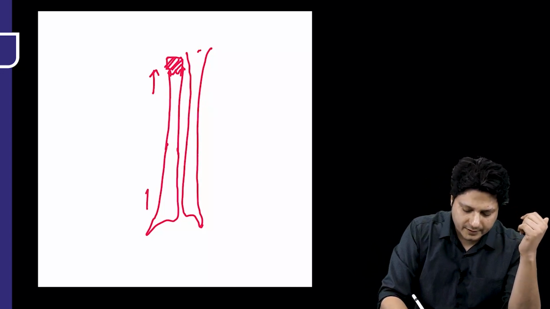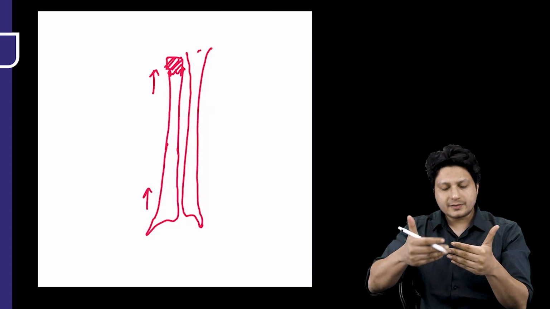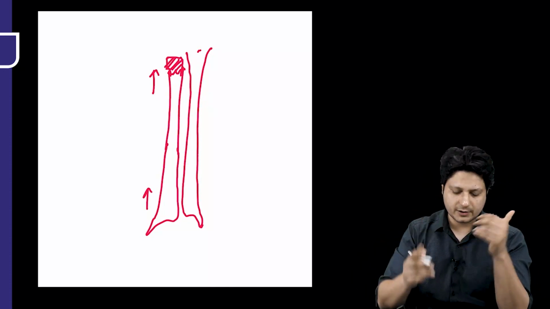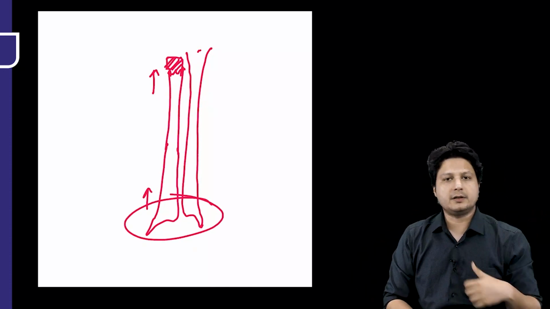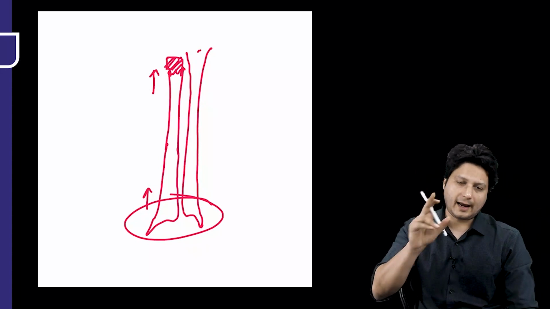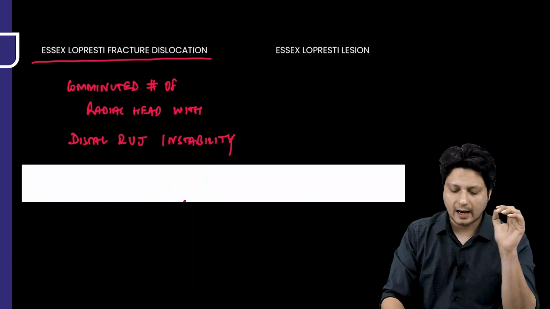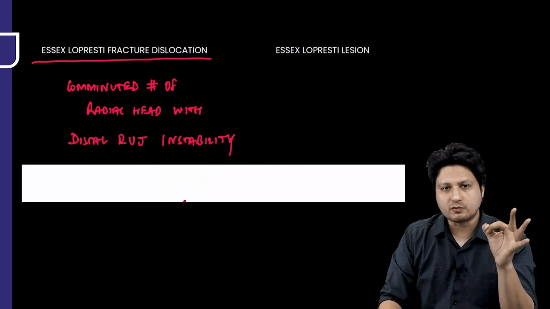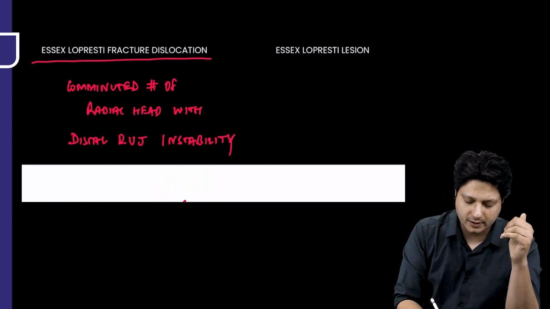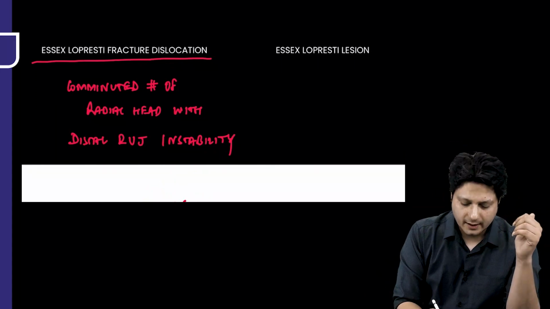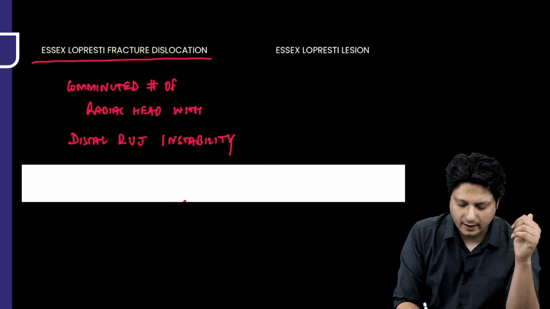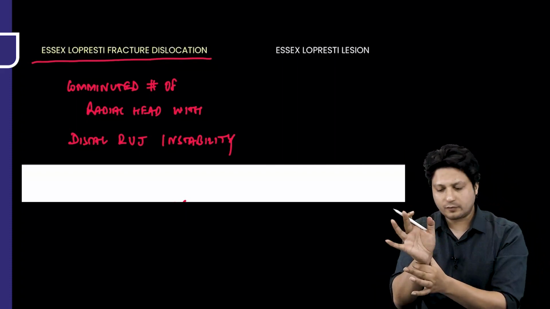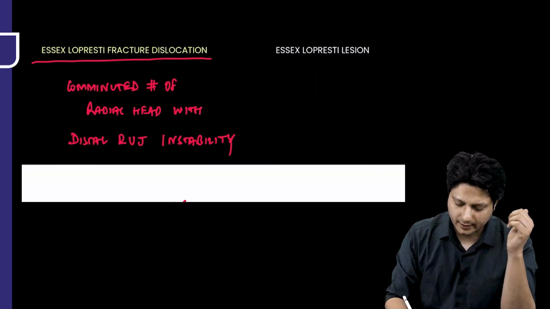And once the radius is subjected to a slight proximal migration, it will render the distal radio-ulnar joint unstable, as a result of which there is instability at the distal radio-ulnar joint. So this is what the Essex-Lopresti fracture dislocation is. As you can very clearly see, it is not only a fracture, it is rather a fracture dislocation, because of instability at the distal radio-ulnar joint.